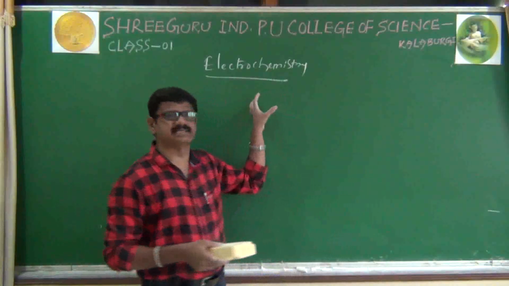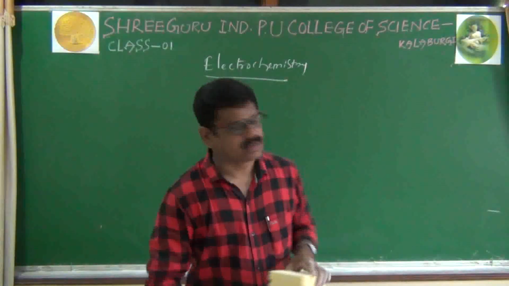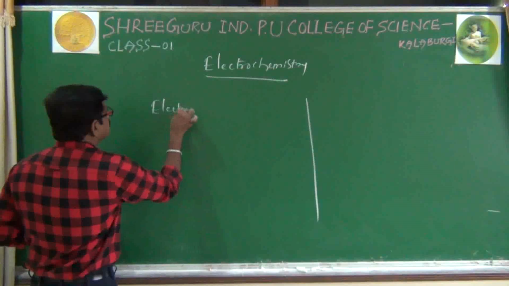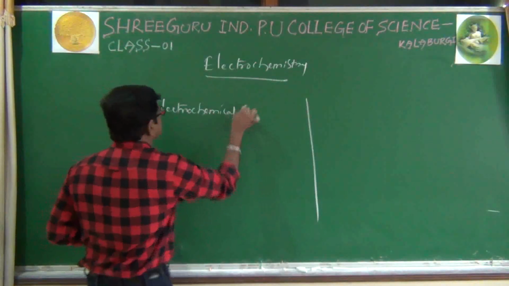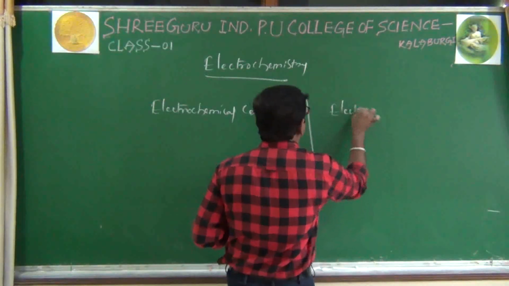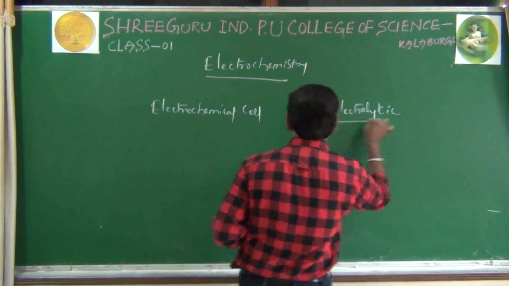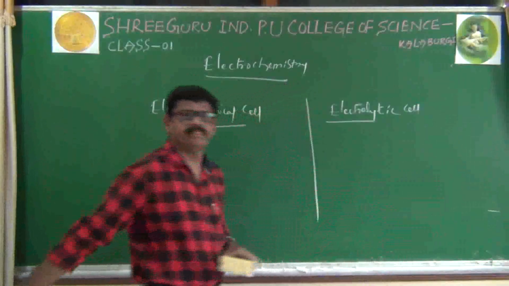In the electrochemistry lesson, we have to learn mainly two types of cells. That is, the first one is the electrochemical cell, and the second type of cell is the electrolytic cell.